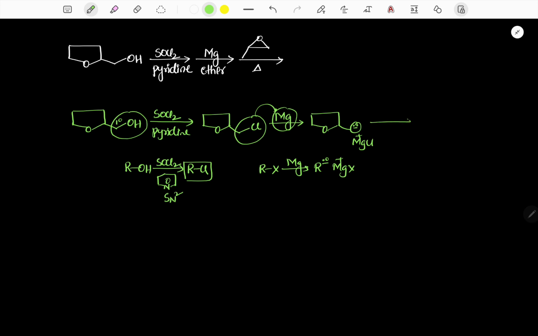Now it is treated with the corresponding epoxide, and it is a strong nucleophile. A strong nucleophile reacts with the epoxide. It follows the SN2 mechanism, that means primary is greater than secondary, greater than tertiary. Therefore the nucleophile attacks at the primary carbon, and ring opening takes place.